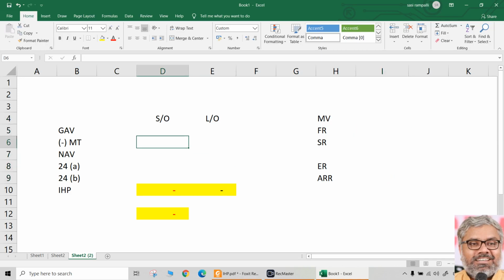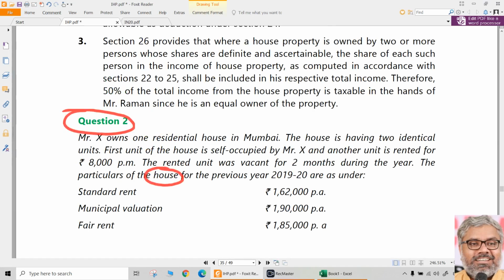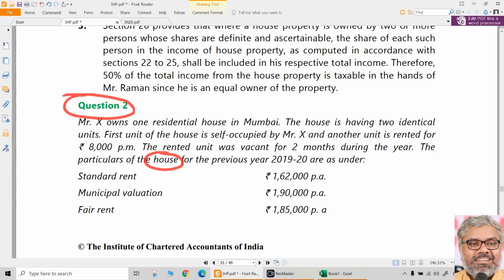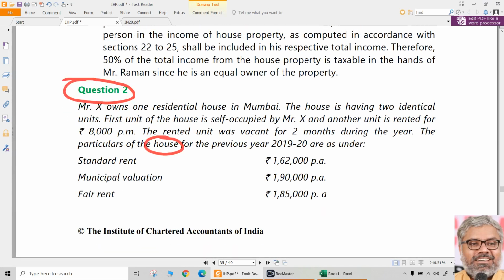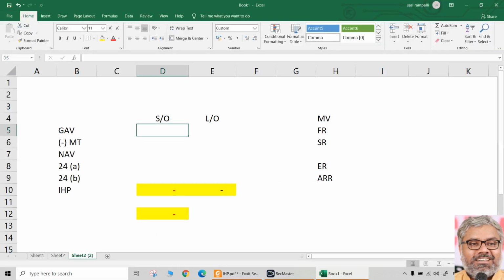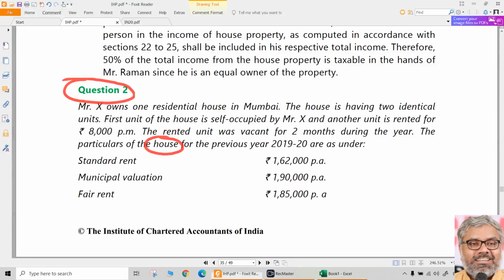Now, some portion is self-occupied and some portion is let out. Both are equal, by the way, as given, because they are identical units. Identical units means 50-50. Let us take, first of all, the self-occupied portion. Gross annual value 0, municipal taxes 0, net annual value 0, 24(a) 0. That is standard.